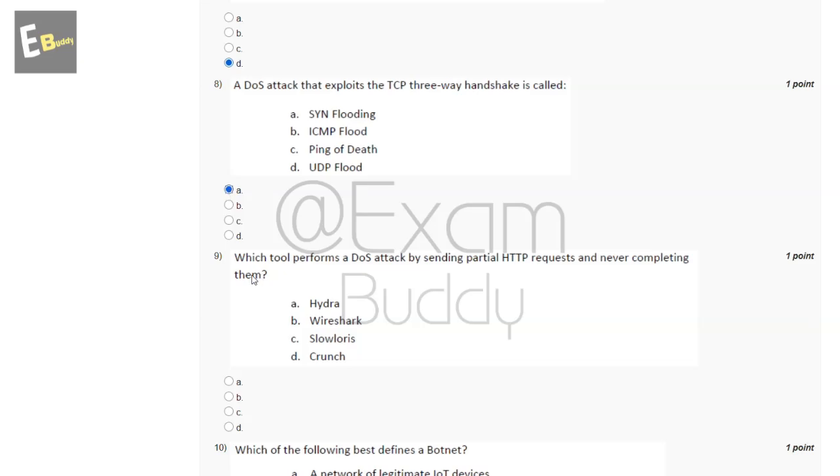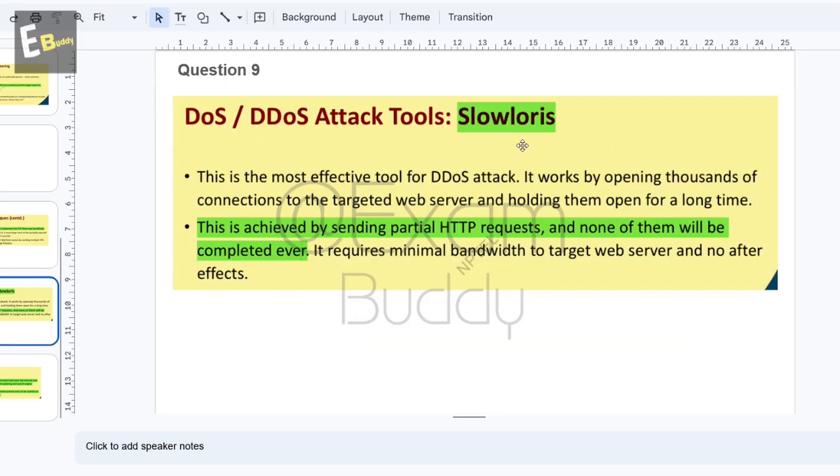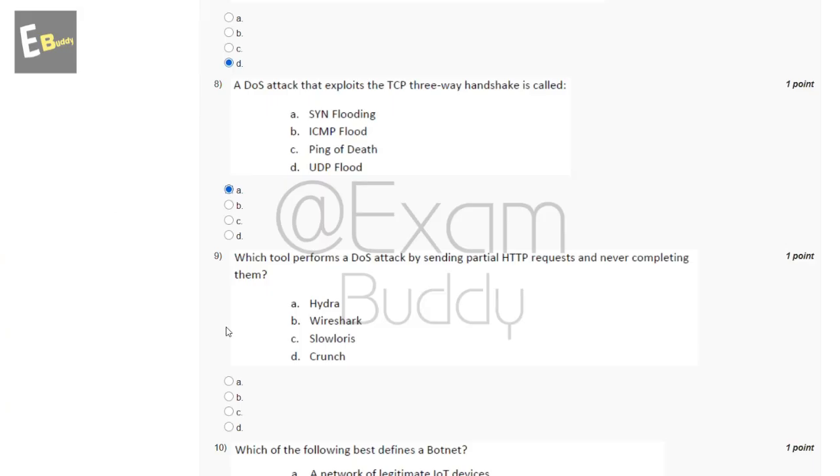Now the ninth question is, which tool performs a DoS attack by sending partial HTTP requests and never completing them? The options are: Hydra, Wireshark, Slowloris, Crunch. So now let's check the answer of our ninth question. Slowloris: this is achieved by sending partial HTTP requests and none of them will ever be completed. So the answer of our ninth question is C.